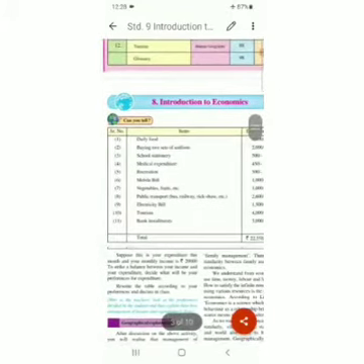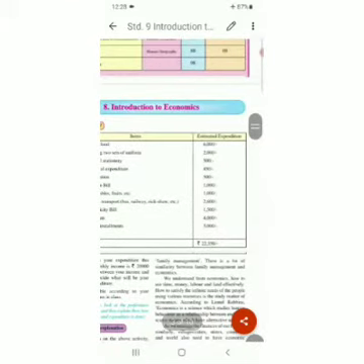This is your own family expenditure for this month, and your monthly income is 20,000 rupees. So income is 20,000 and expenditure costs 22,550. So you do not get anything for savings and all.